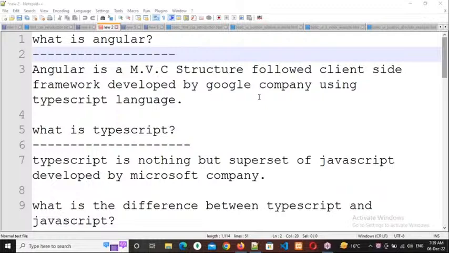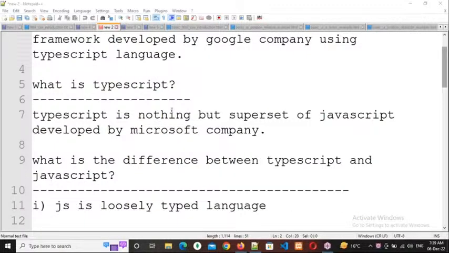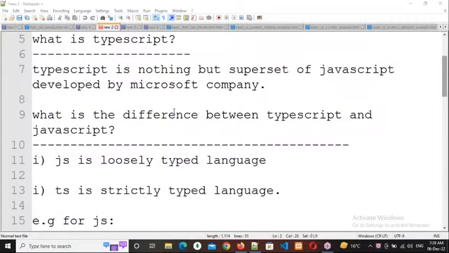Whenever you modify anything into any other format, there will be differences. In the same way, Microsoft took JavaScript into their hands and modified it as TypeScript. So what is the difference between JavaScript and TypeScript?